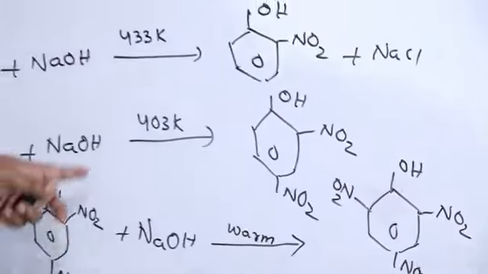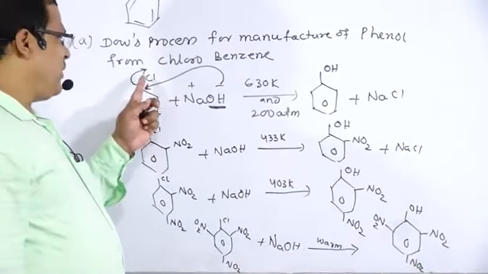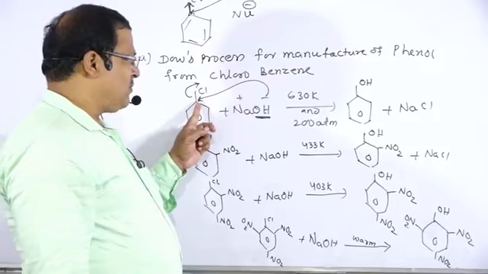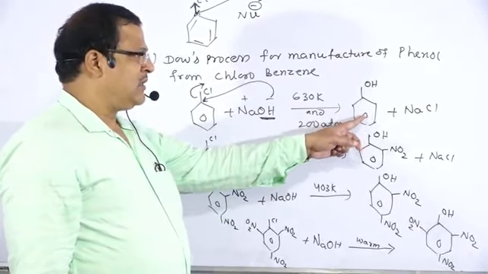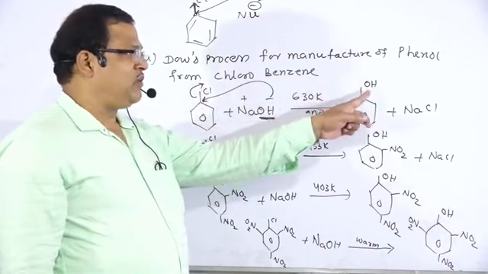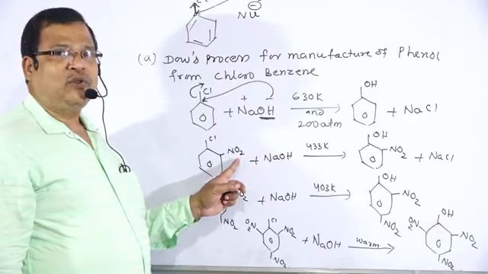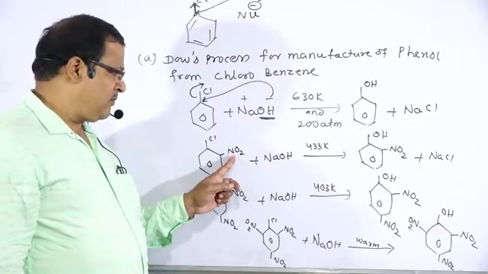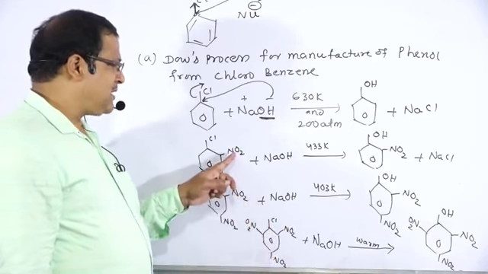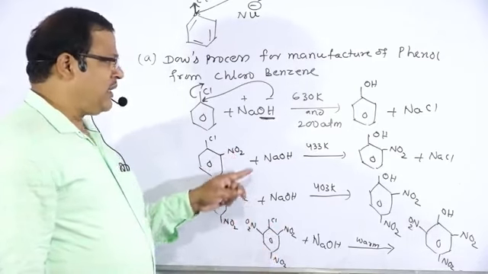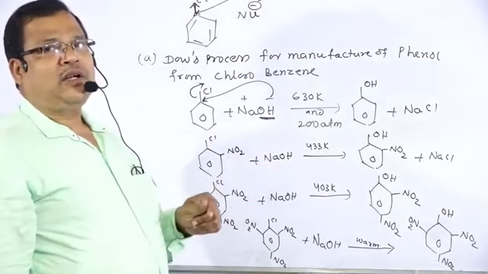So mark the difference in all these four reactions. The carbon chlorine bond strength becomes greater, so high temperature and high pressure are required to carry out that reaction, where the chlorine atom is replaced by the nucleophile OH. But with NO2 groups, which are minus I groups, one, two, three minus I groups, the rate of the reaction increases and high temperature is not required.